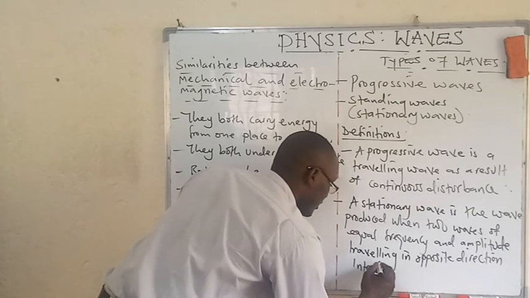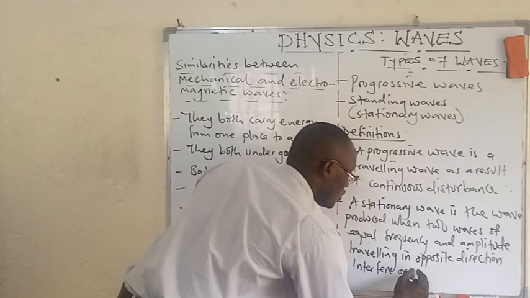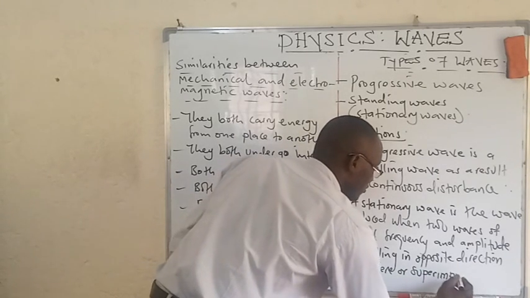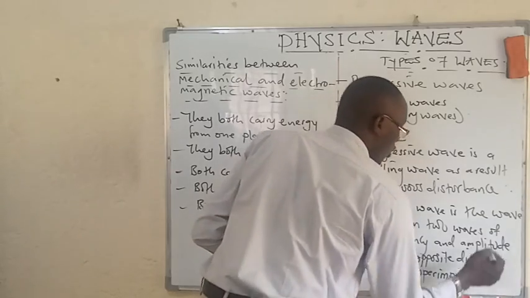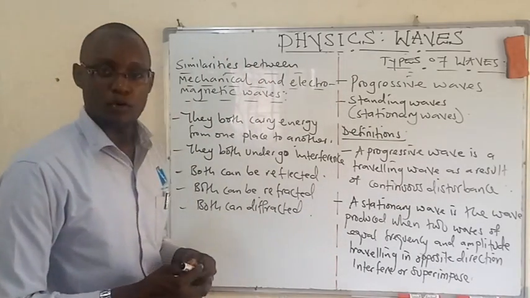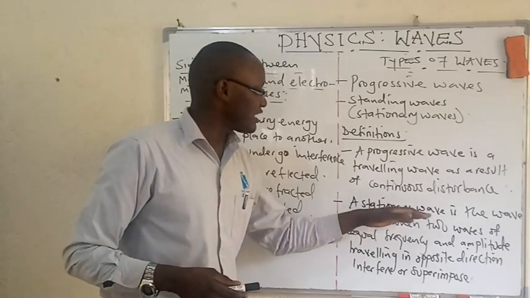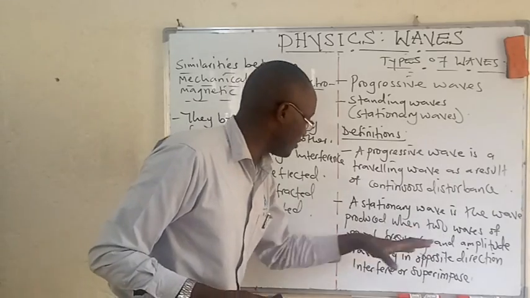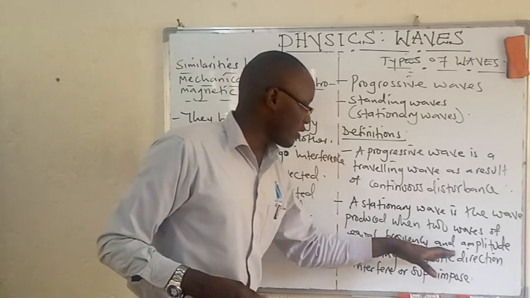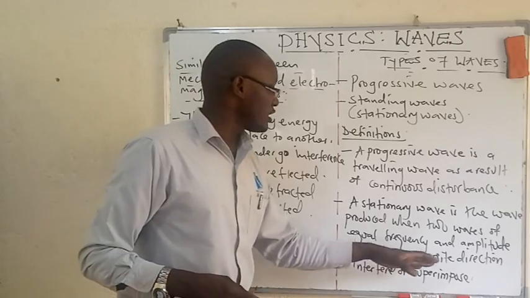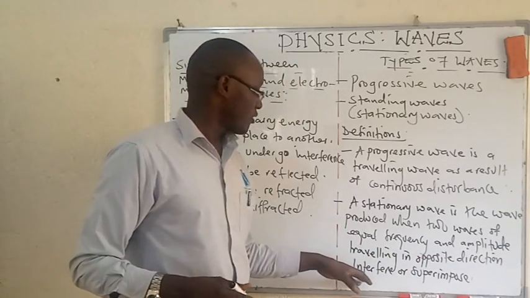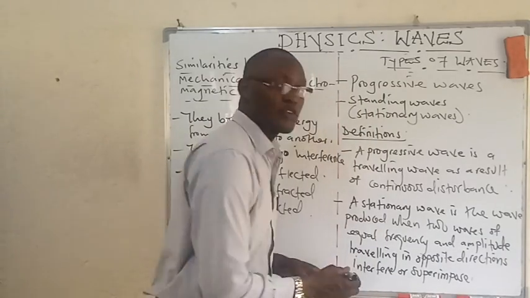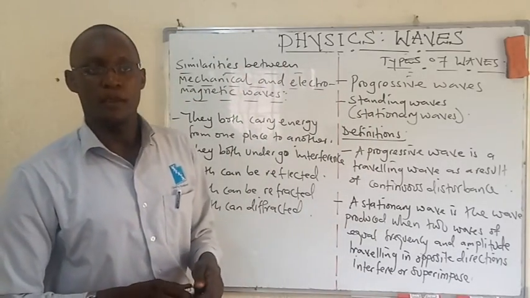interfere, or superimpose, or superpose. Other people use the word superpose. So that is what we call a stationary wave. So a stationary wave is the wave produced when two waves of equal frequency and amplitude traveling in opposite directions interfere, or what we call superimposition.